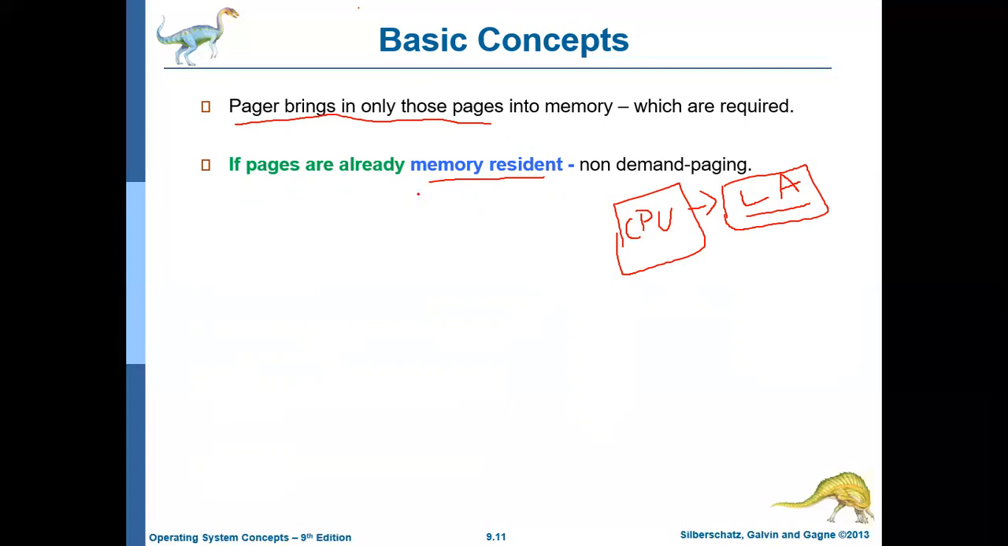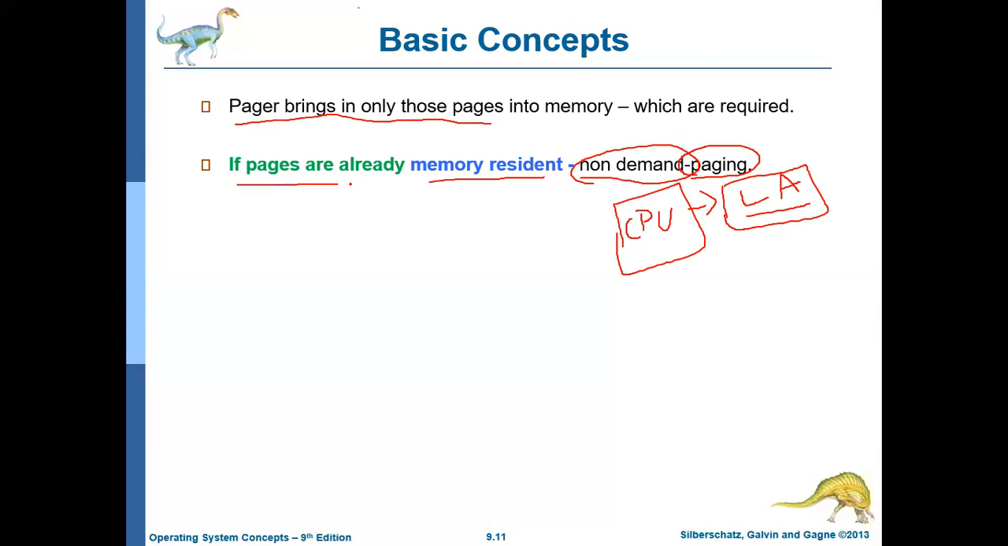The memory management unit will check whether the page associated with this particular logical address is available in the memory or not. If it is available in the memory, then just identify the respective frame number from the page table and convert the logical address to physical address and access it. So it is very similar to non-demand paging. Non-demand paging means normal paging, like what we have discussed in the last chapter.